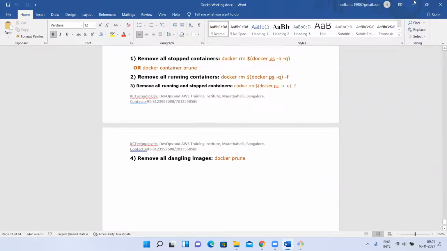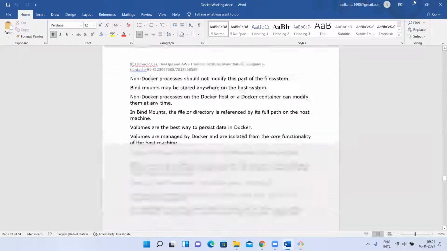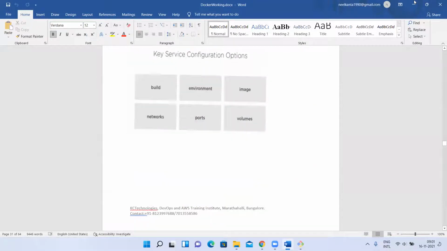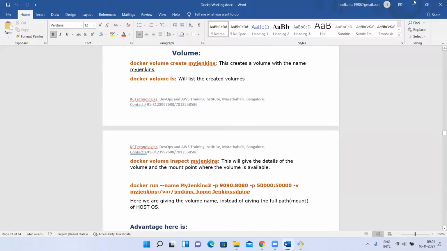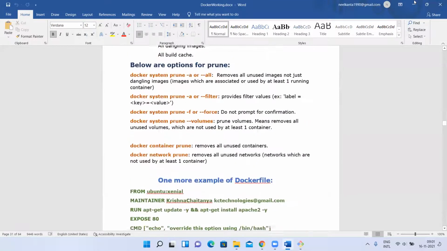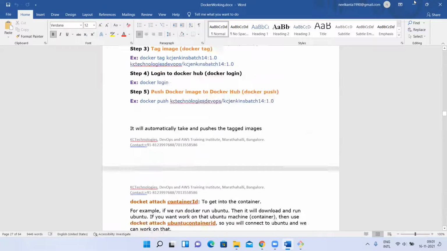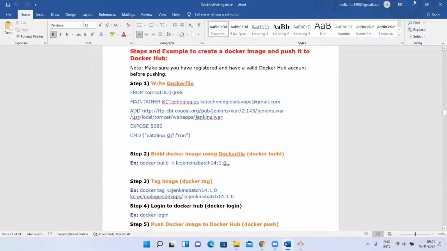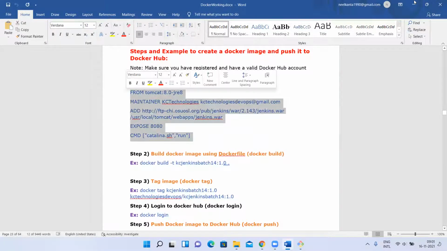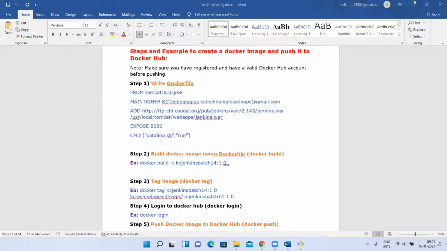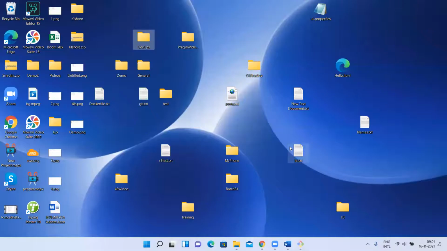I think I don't have. Let me modify that only. Let me modify this Dockerfile only. I'll take it to a notepad. Actually, I thought to give this as an assignment, but anyway, let me implement.